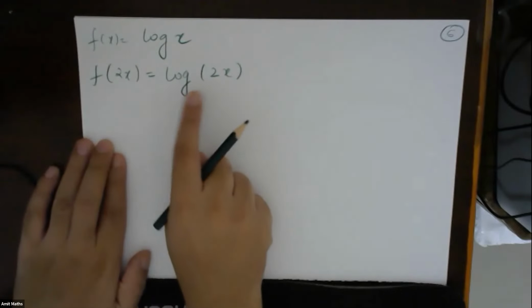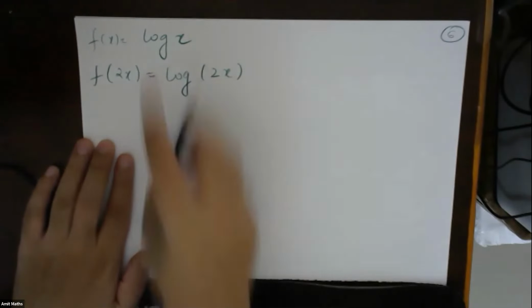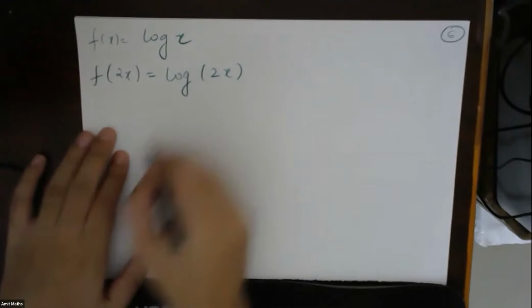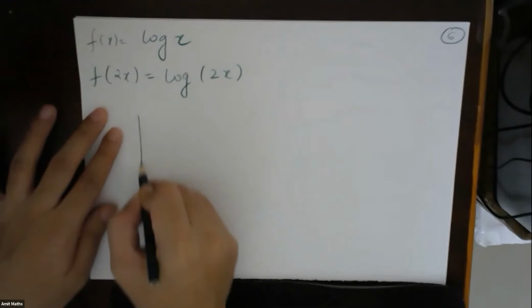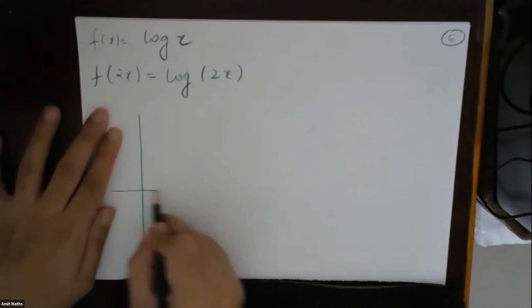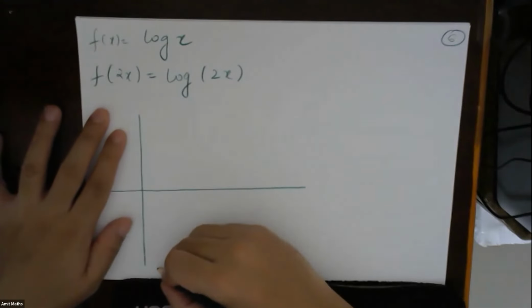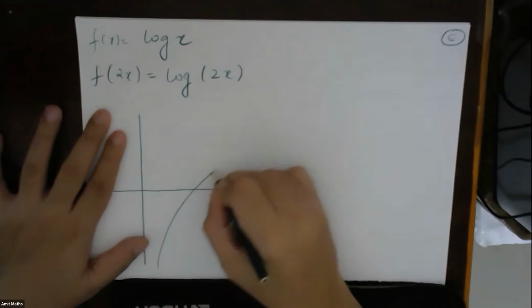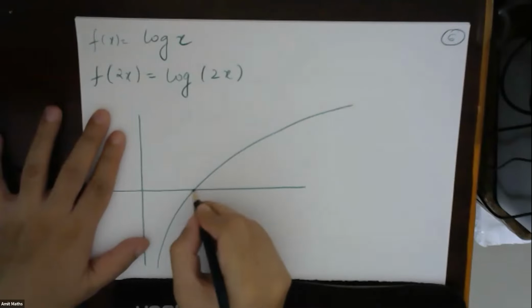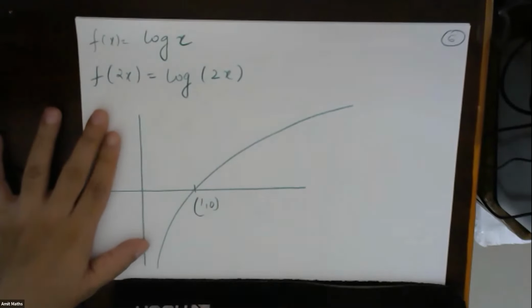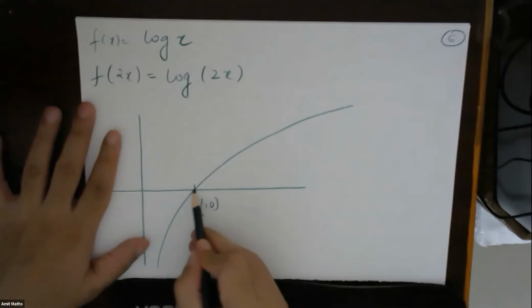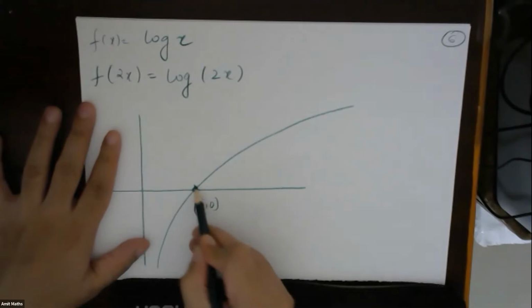And check how this will shift. So the graph of log of x will be something like this. This point is (1, 0). Now just check where this point will shift.